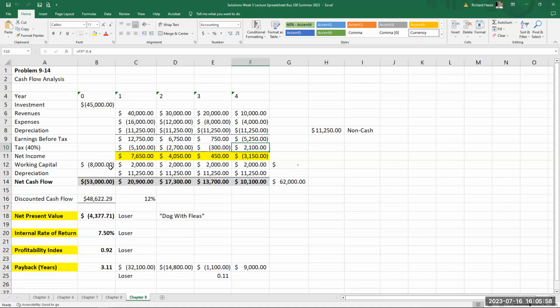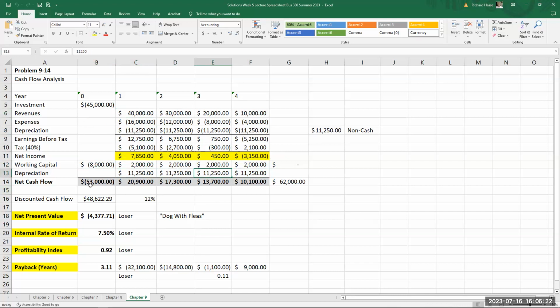Then you take the working capital. In this case, the working capital was 20% of next year's sales. Remember, the working capital has to net out to 0. And then you add back in the depreciation in this, okay? There's no salvage value here, so there's nothing in year 4 about getting any money back from the disposal of the asset.